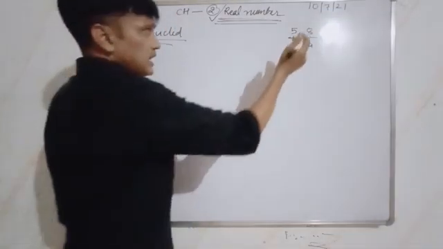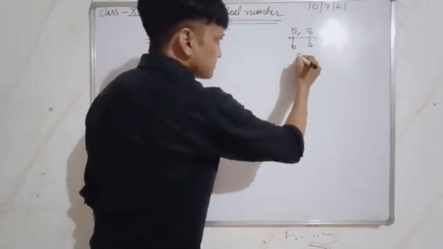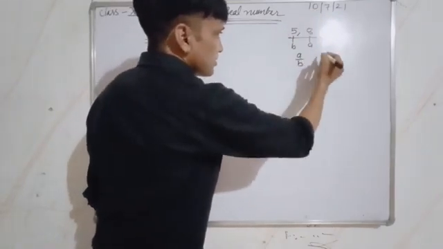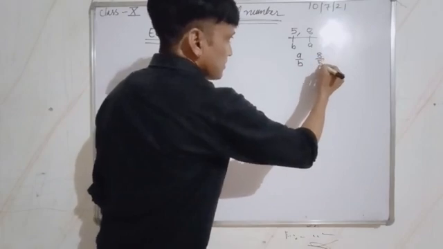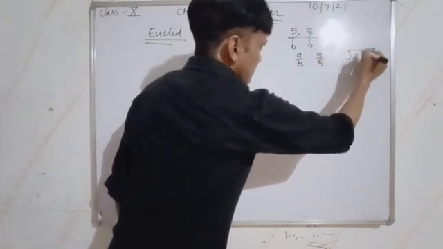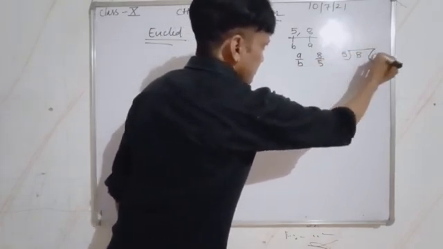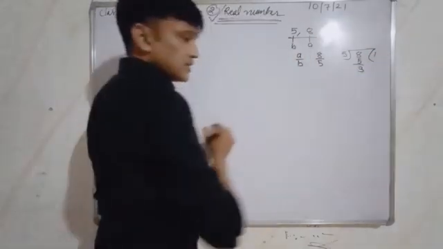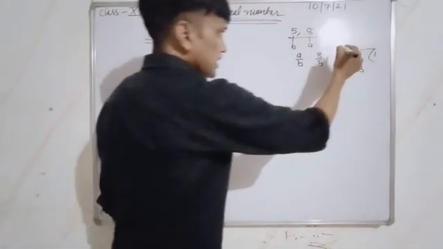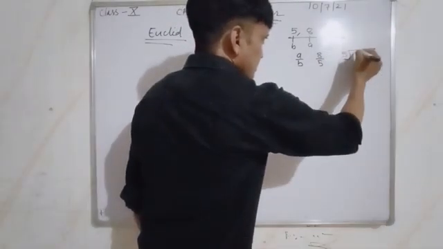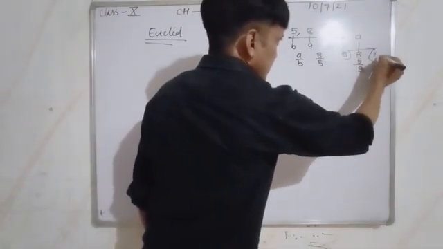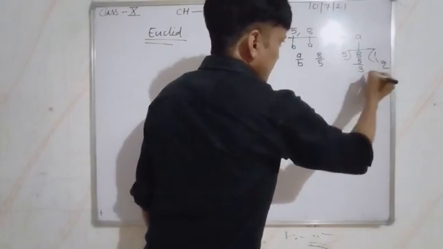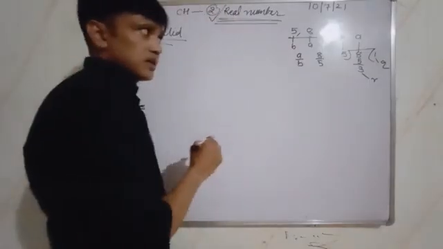When I divide a by b, that is 8 upon 5, 8 divided by 5 is 1 time, and the remainder is 3. Now see here, this is b, this is a, this is the quotient and this is the remainder.